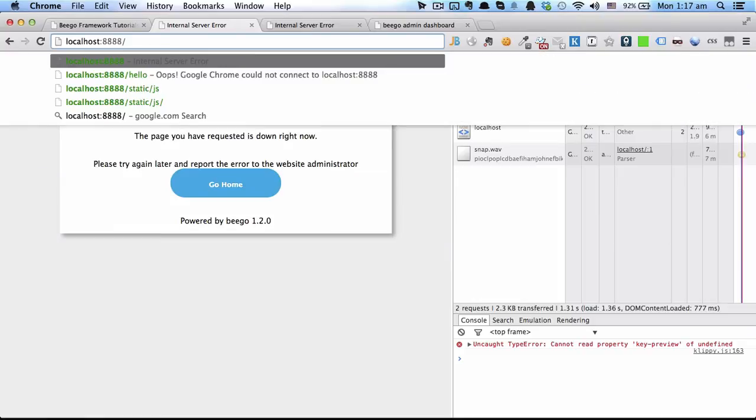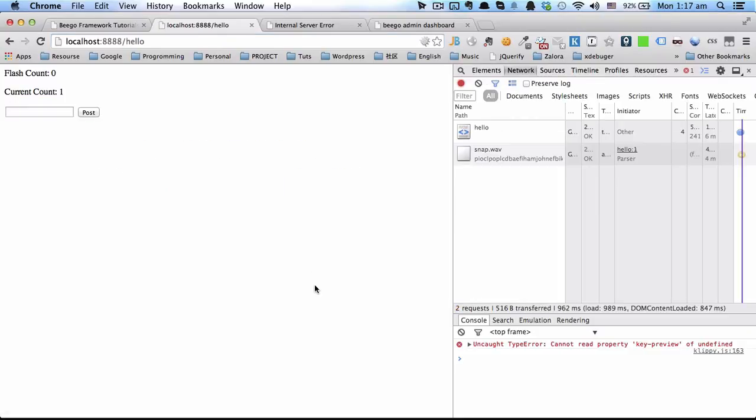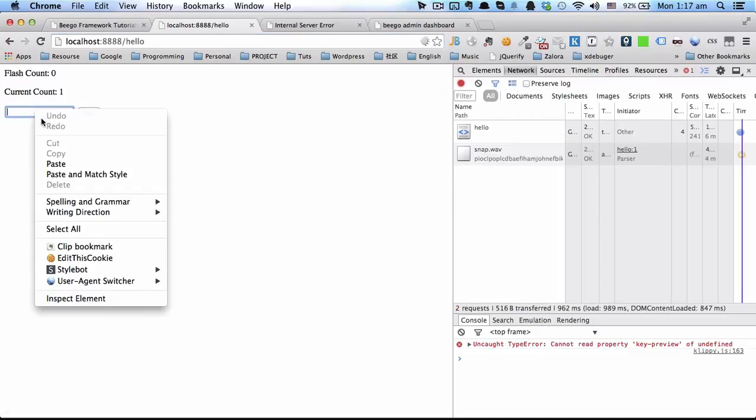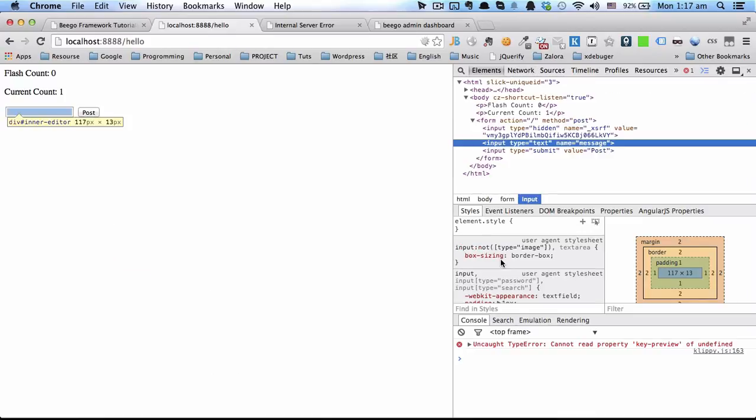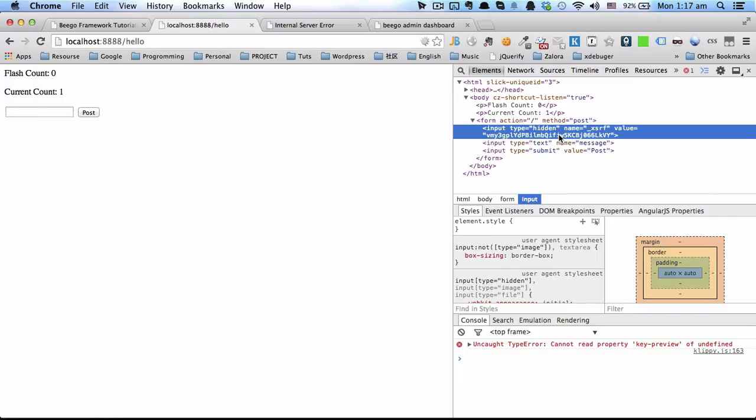So if we go to this page, as you can see, this is a tag, the XSRF tag. It has a secure key here.